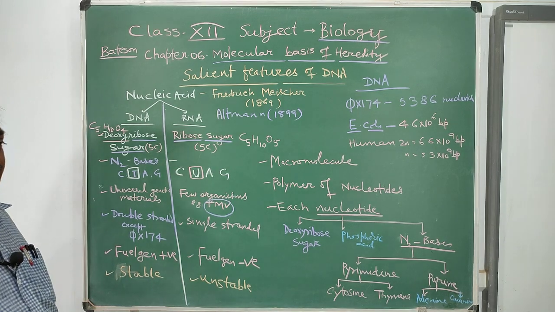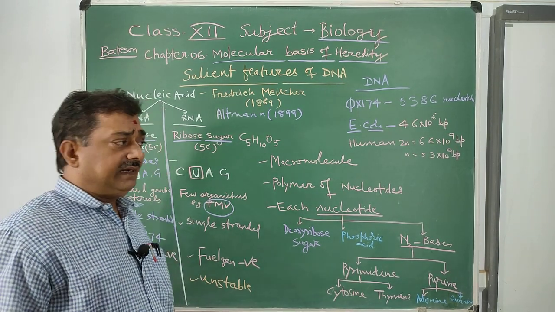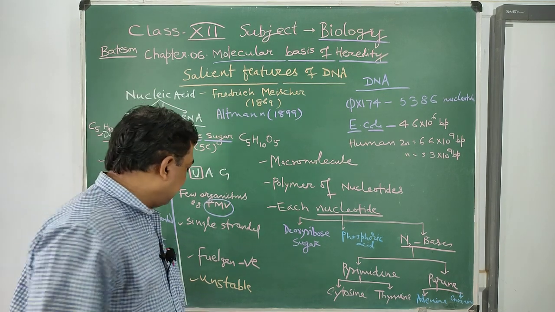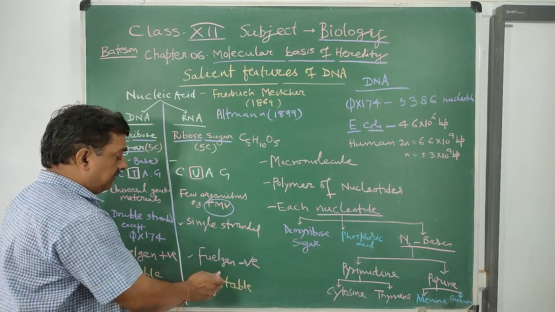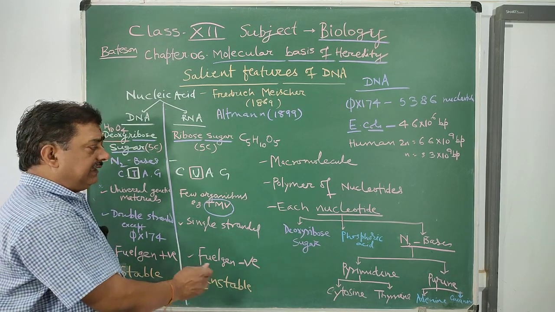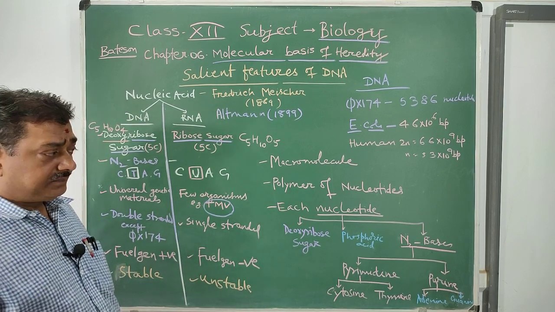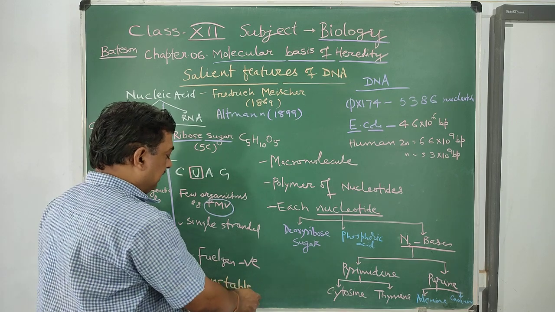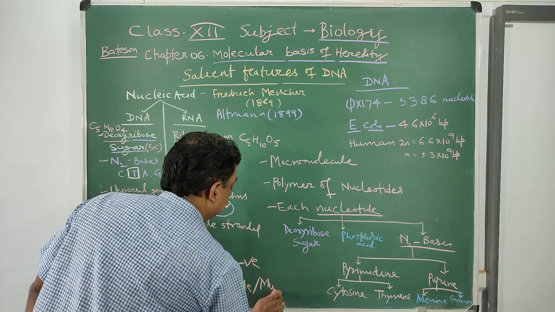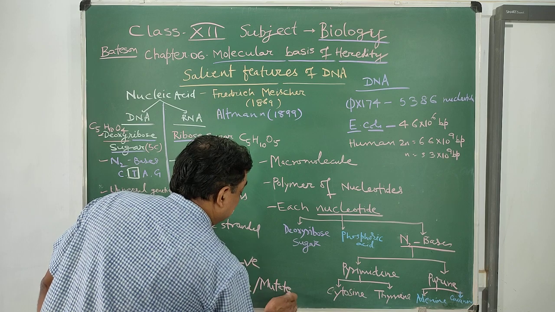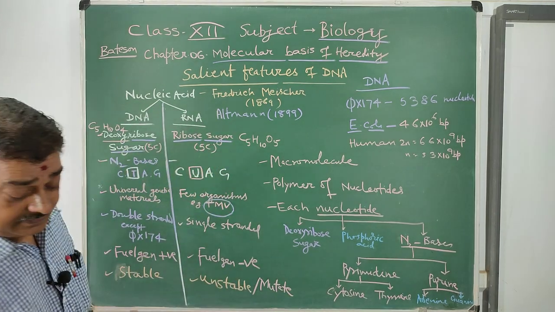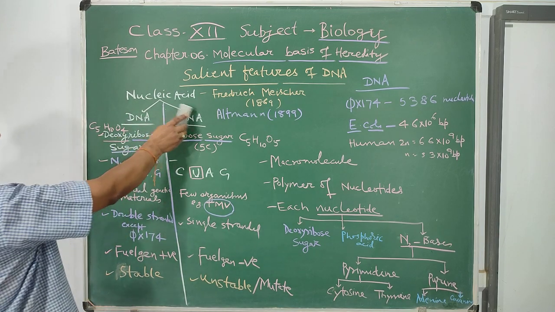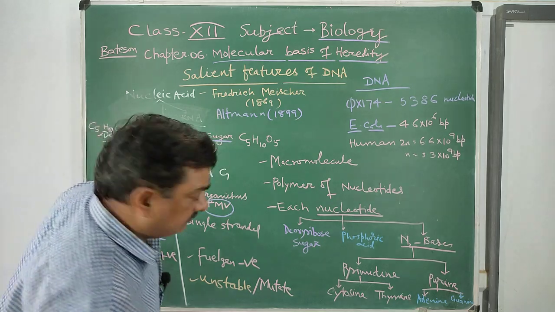DNA is chemically more stable, so that is why it acts as universal genetic material. But RNA is chemically not stable, so it is unstable. They react fast, or you can say they mutate rapidly. So these are important differences between DNA and RNA.